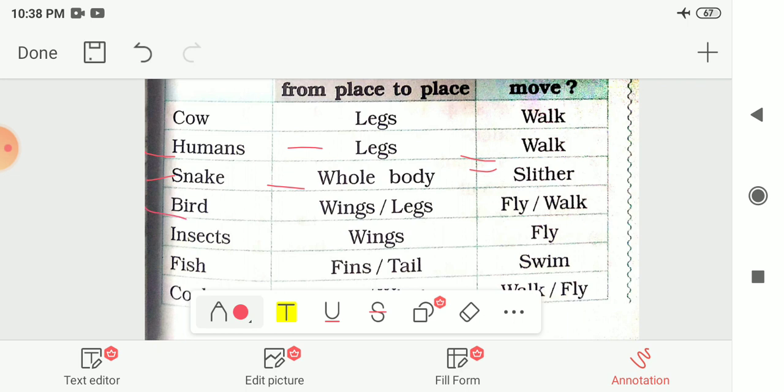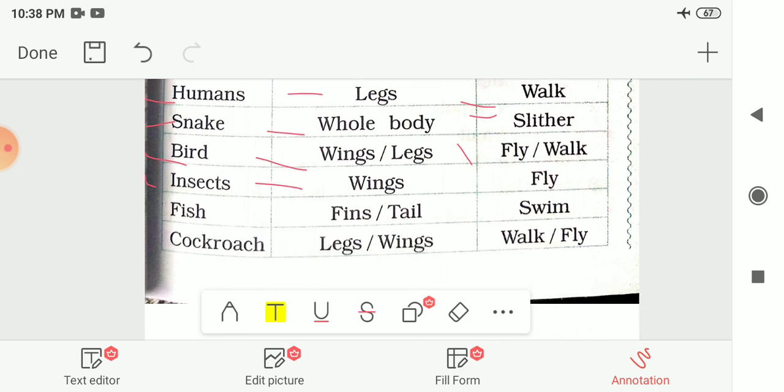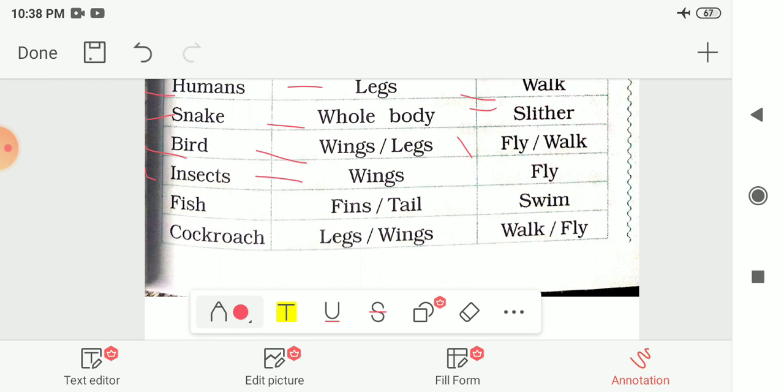Next is birds. They move with their wings or legs. They can fly or they can also walk. Next one is insects. They use their wings, and some of the insects also use their legs, and they can fly or they can walk. Next is fish. Fish have fins and a tail by which they can swim, and this is how they perform movement. The last one is the cockroach. Cockroaches have legs and wings, and they can fly or they can also walk. So this is how they show movements.